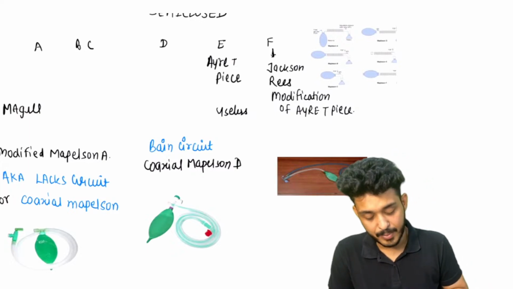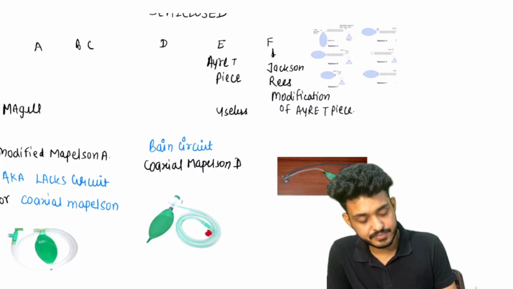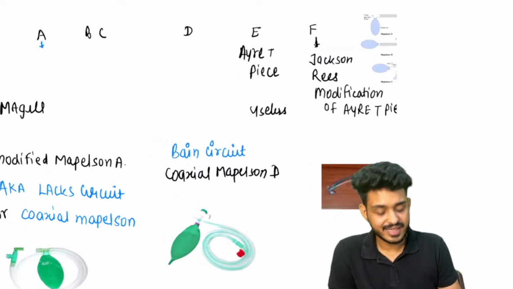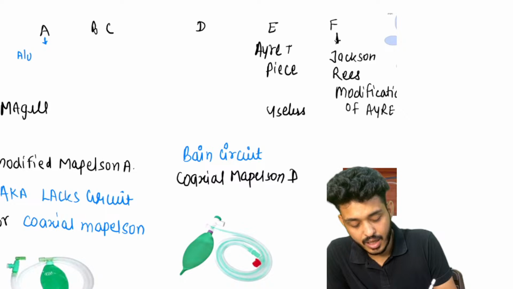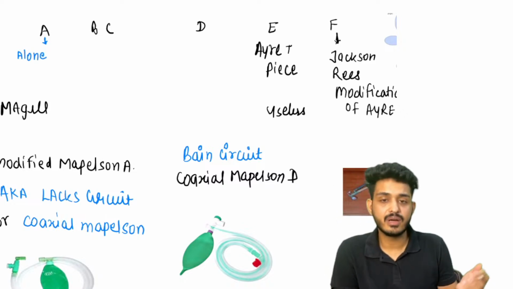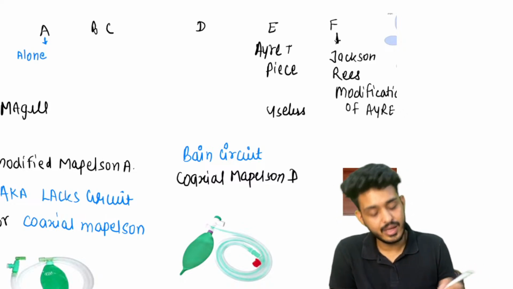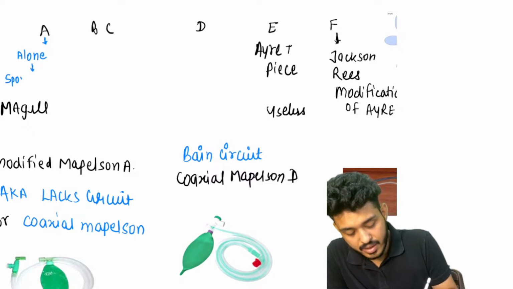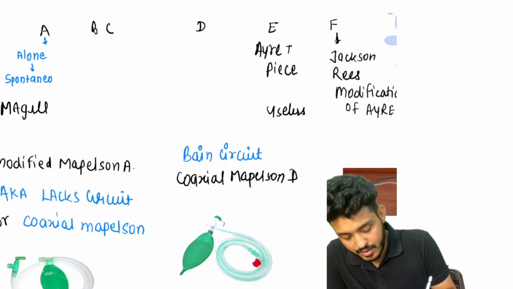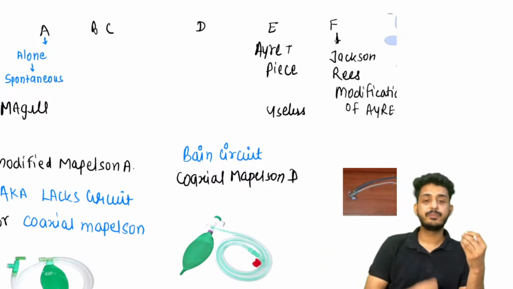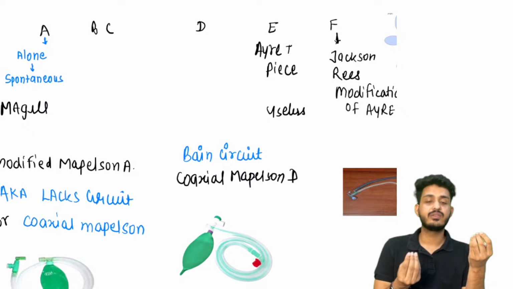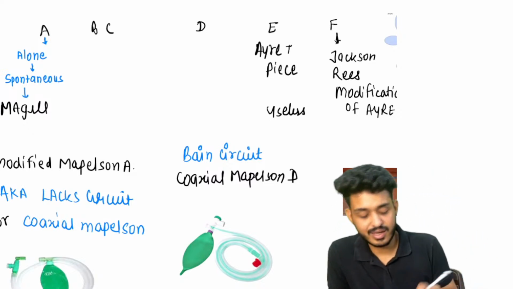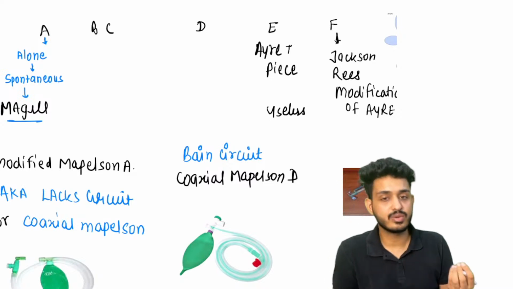So we are having Mapleson A. Just remember the way I'm telling you. Look here guys, Mapleson A, just remember A means alone. Okay, Mapleson A will be alone. If someone is alone, what kind of breathing will it do? Spontaneous breathing, meaning the one who breathes on his own. That is alone. If someone is alone, what will he do? He will cook Maggi and eat alone.